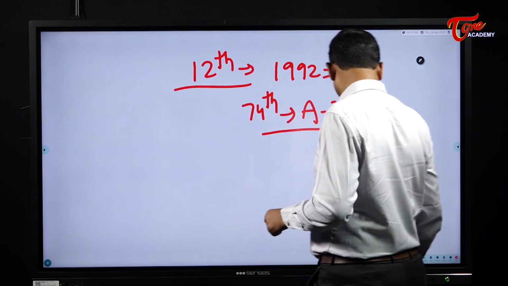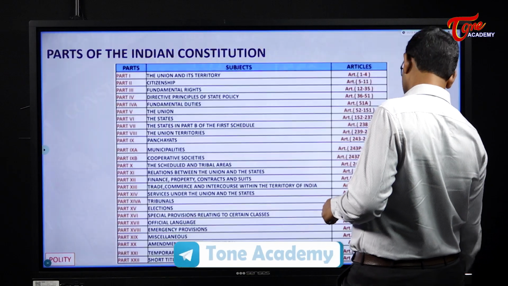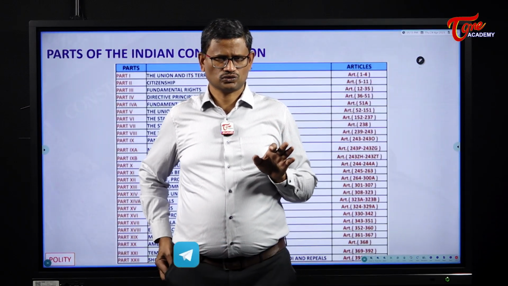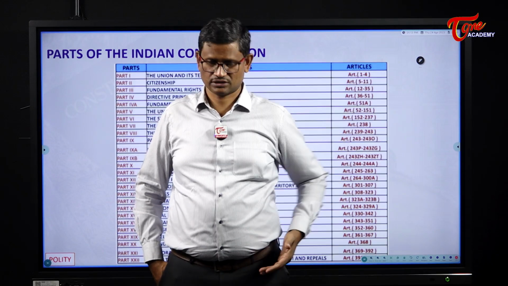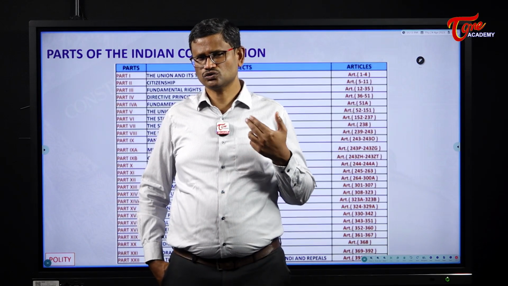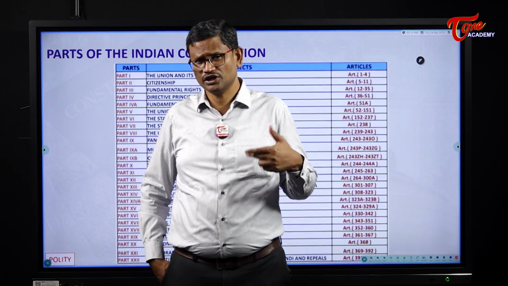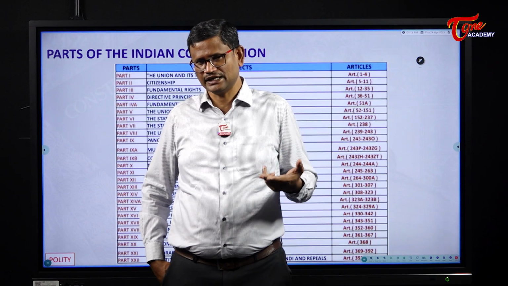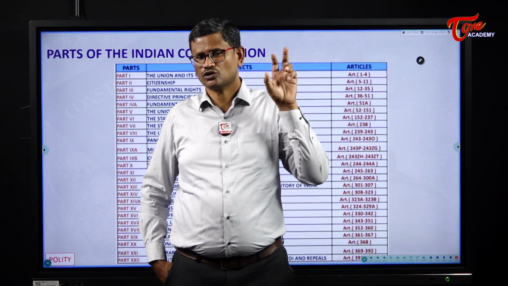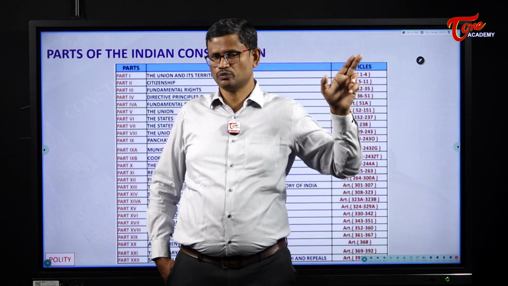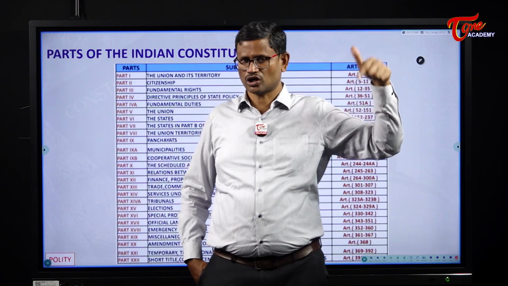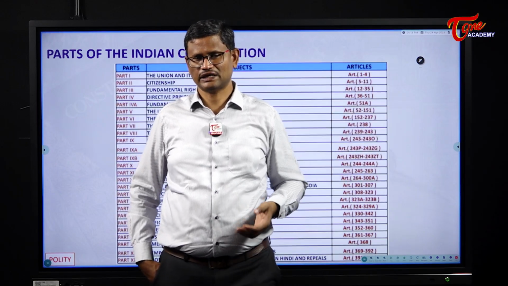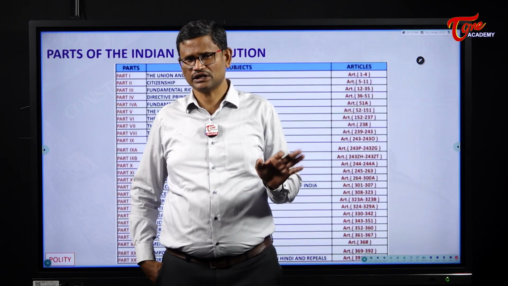The next one, parts of the Indian Constitution. See, the entire Indian Constitution is divided into several parts. If you take the Constitution of 1950, the original Indian Constitution, which came into force on 26th January 1950, it had 22 parts, but the Constitution which we have today has now 25 parts. Let's see what each part deals with.